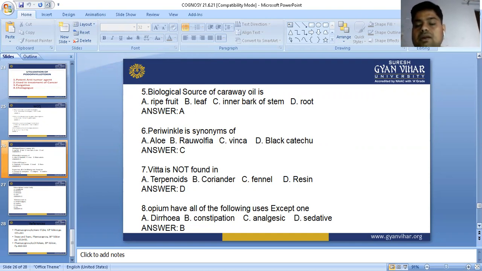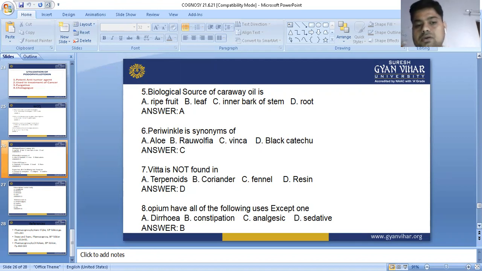Vitta is not found in which of these? Vitta is a hollow space found in the plant part in which volatile oil is stored. So is Vitta found in terpenoids?